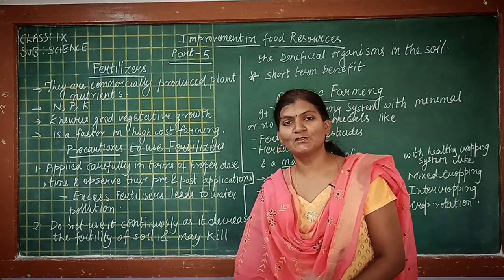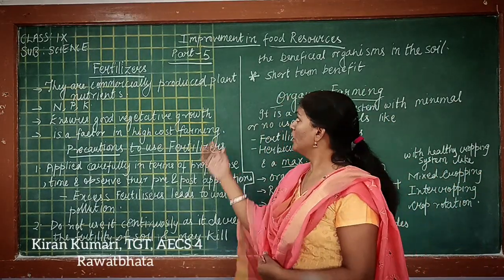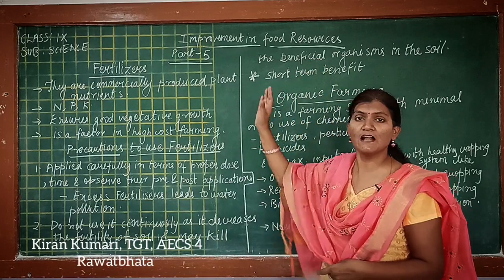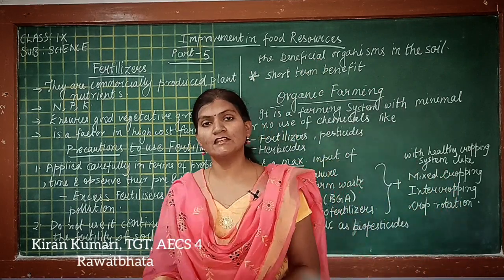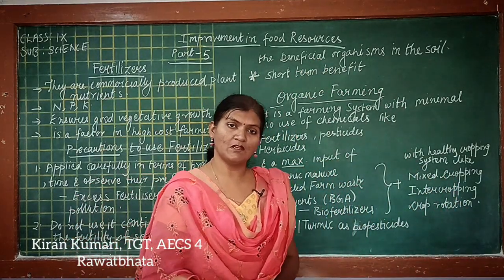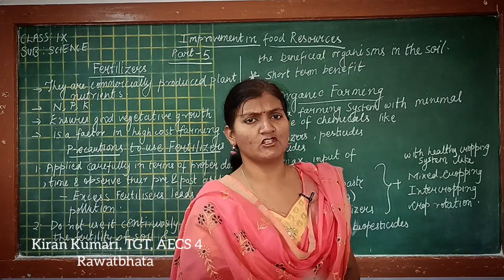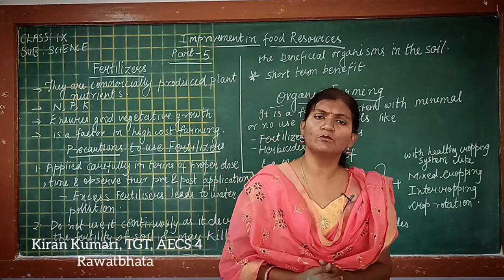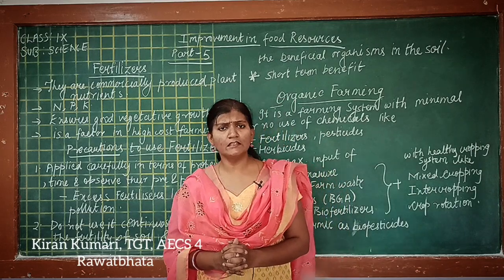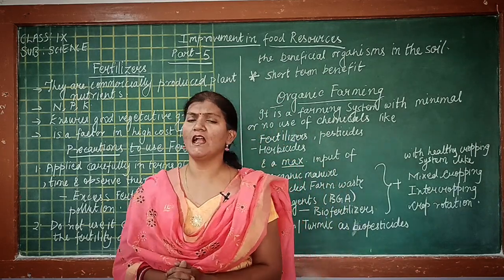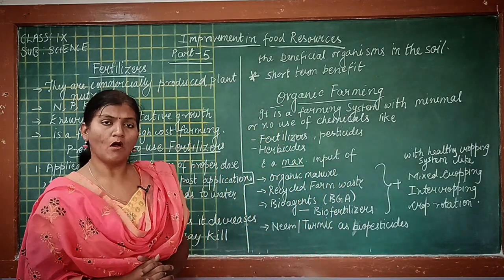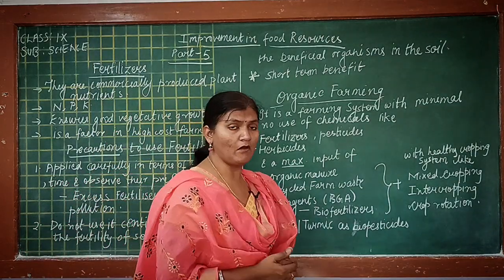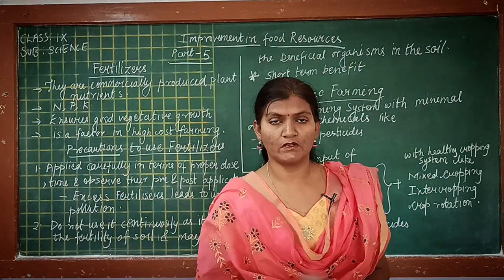Good morning students. Today we'll learn about the lesson Improvement in Food Resources Part 5, and this lesson is from class 9 and the subject is science. In our previous lecture we have already started with crop production management, and there we have learned about nutrient and manure. Students, you all know that manure is rich in organic matter and the nutrients.